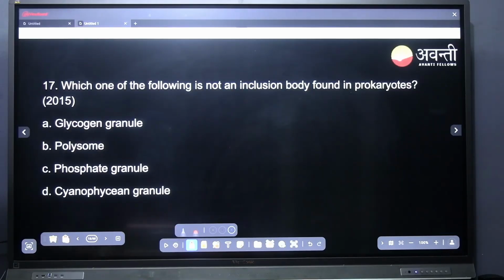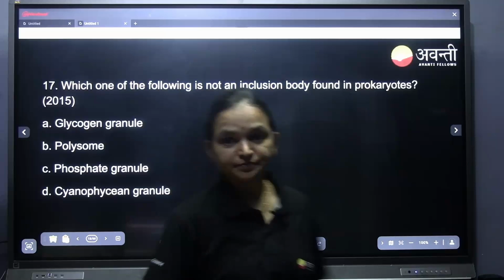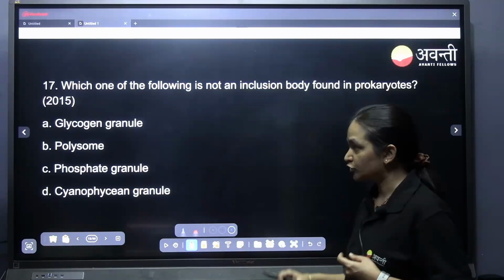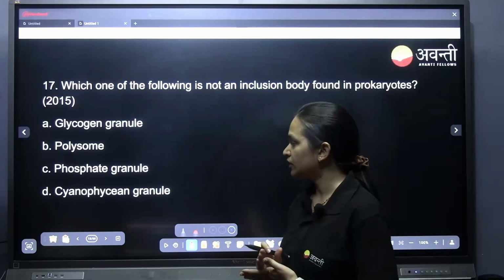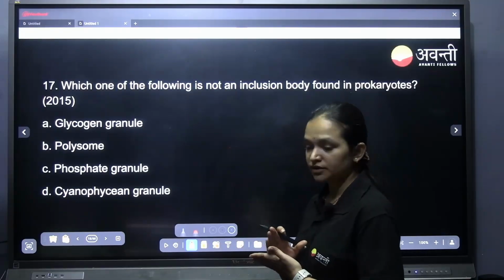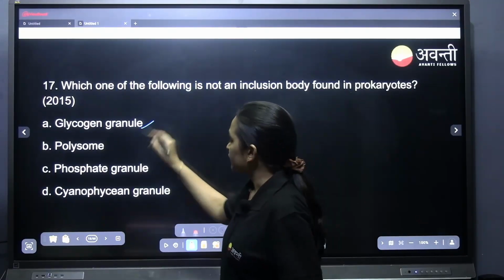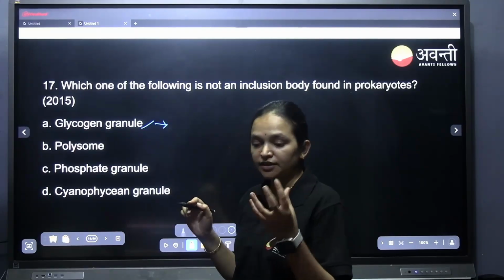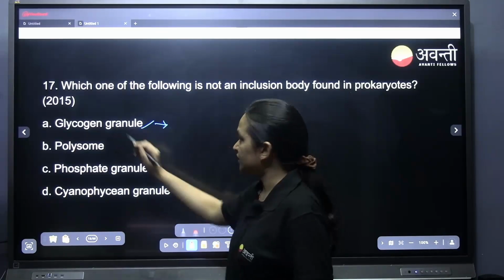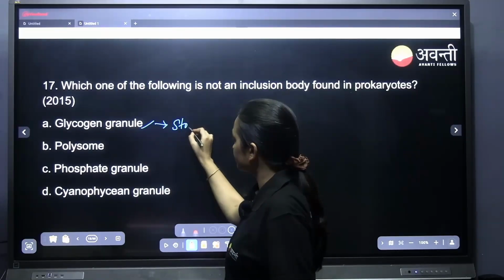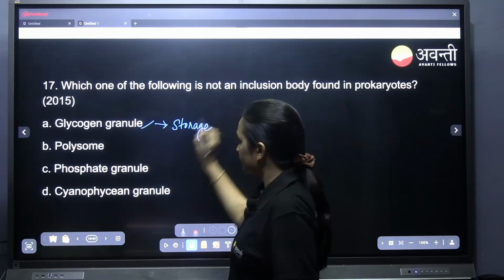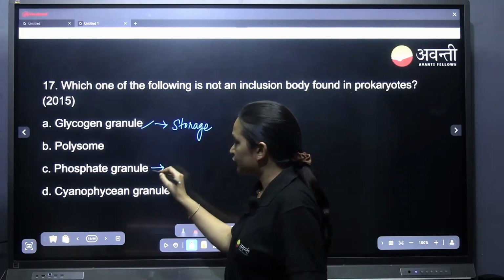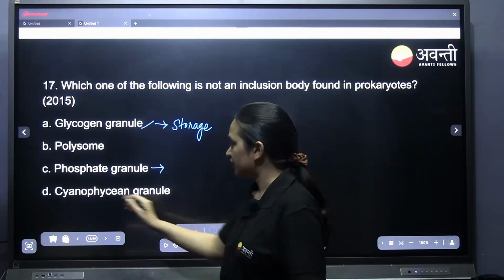Which of the following is not an inclusion body found in prokaryotes? Tell me. Inclusion bodies are glycogen granule, phosphate granule, cyanophysin granule. Glycogen granule is where they store glycogen, that is food. This is storage. Phosphate granule, the phosphate will be stored, again storage.